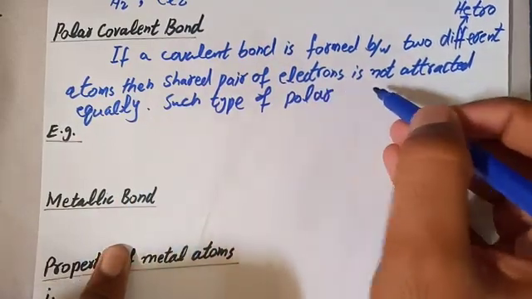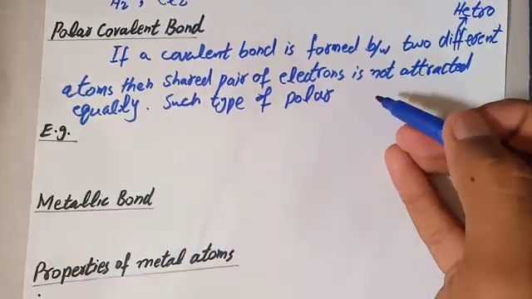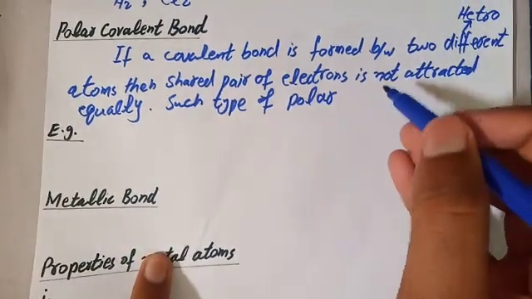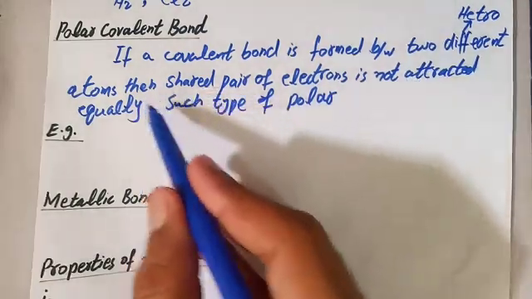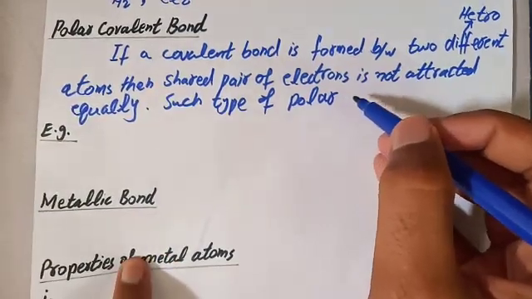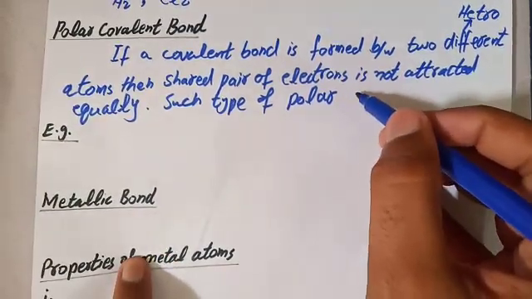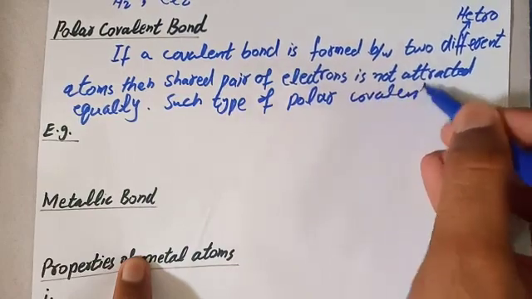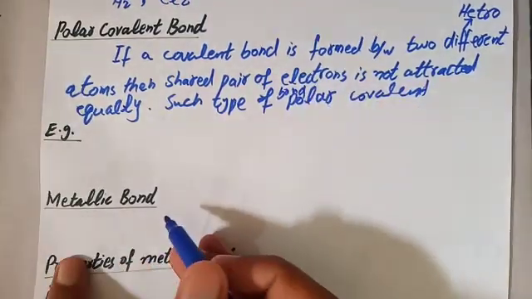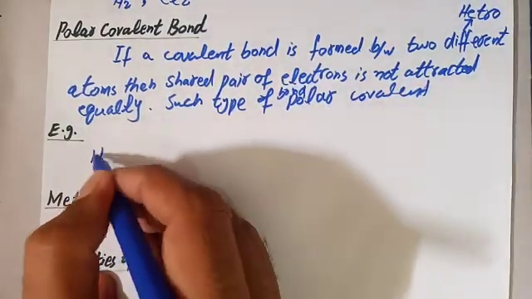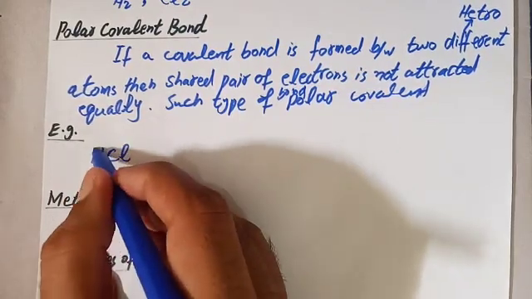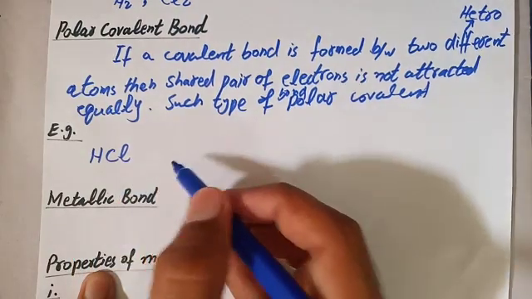Non-polar covalent bond is formed between two similar atoms, and polar covalent bond is formed between different atoms. As atoms are different, the attraction of the shared pair of electrons will not be equal. So that's why these are called polar covalent bonds. For example, HCl, because hydrogen is one atom and chlorine is another atom.